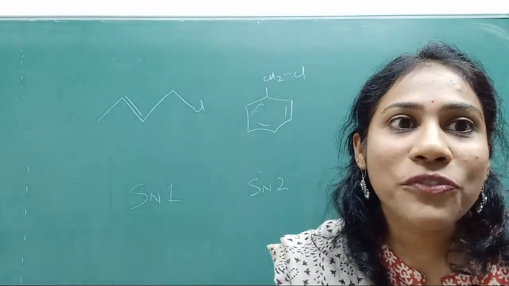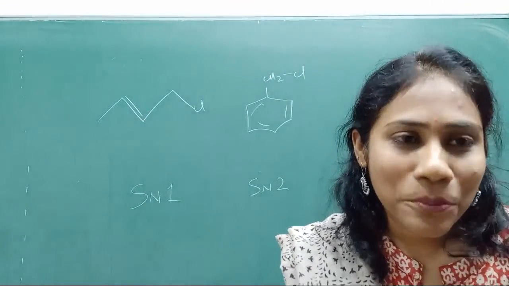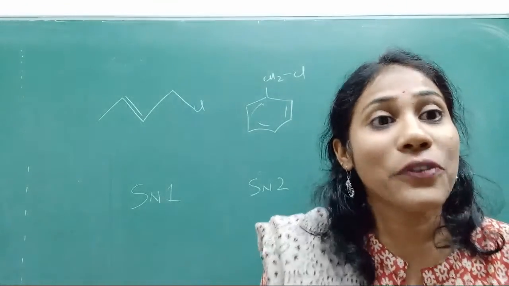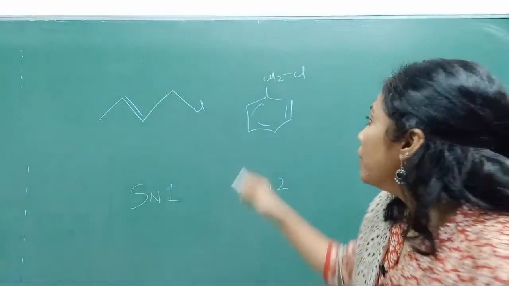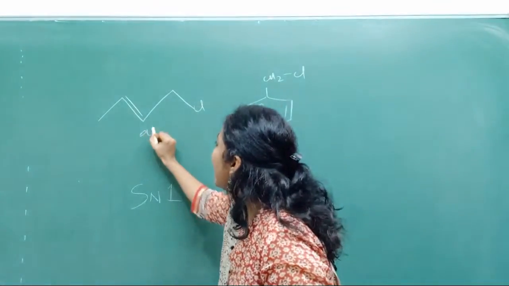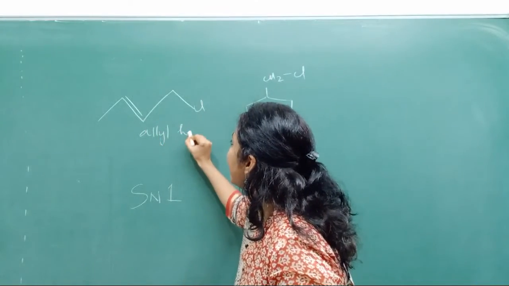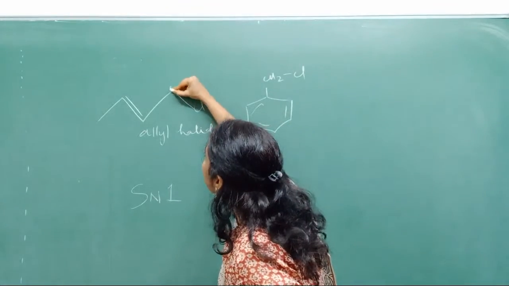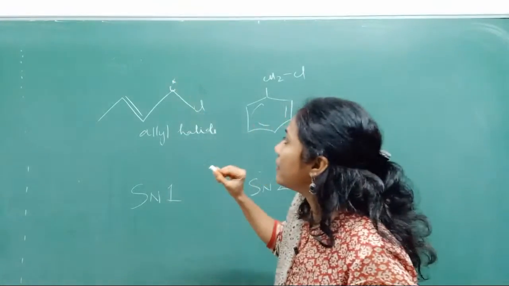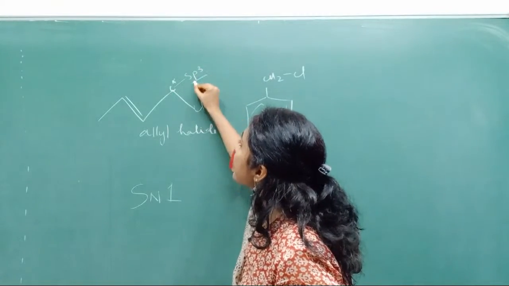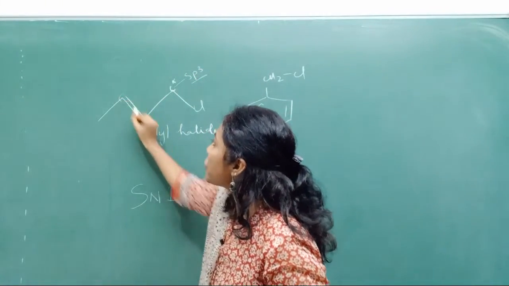So Devraj, Viru, most of you are telling me that they undergo SN1. Okay, so actually speaking, this is allyl halide, right? Why do we call it allyl halide? Because this carbon is an allyl carbon. This carbon's hybridization is sp3, and it is in turn attached to an unsaturated carbon.